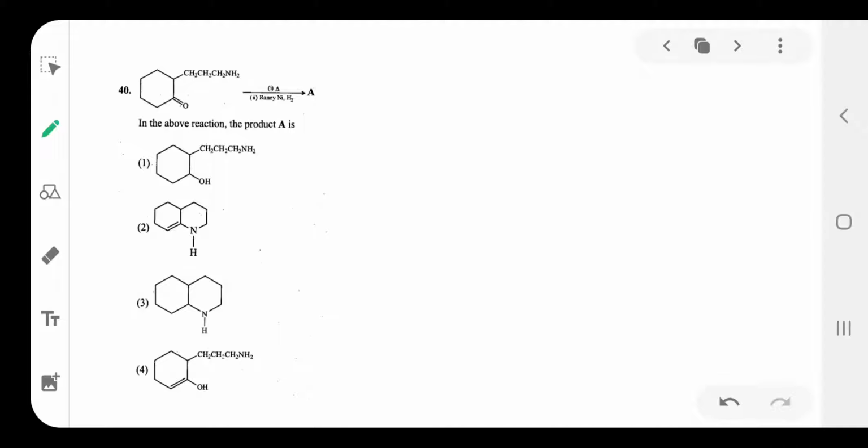Next question number 40. Here this compound is CH2, NH2. Here a double bond O is there, and NH2. H2O is separated.